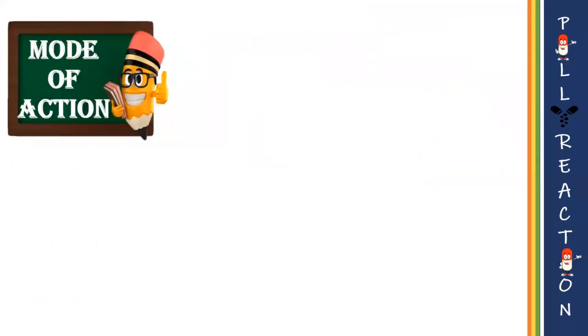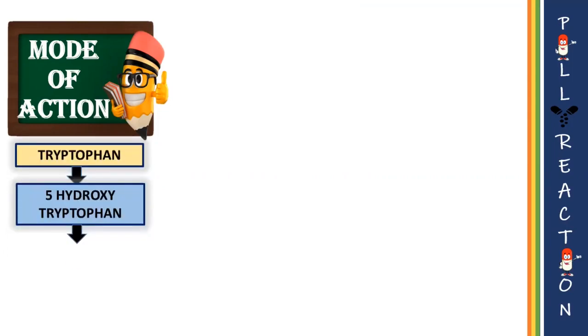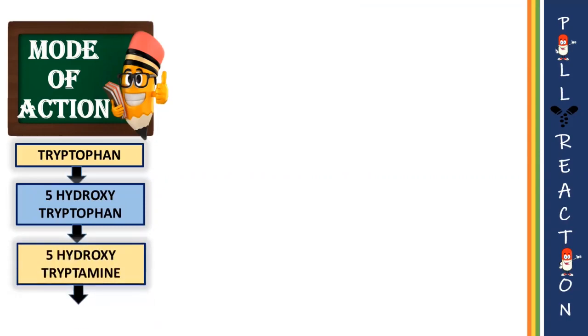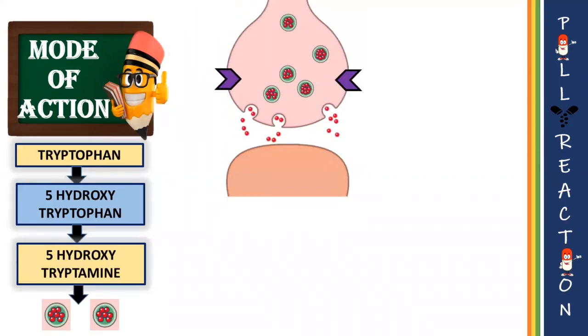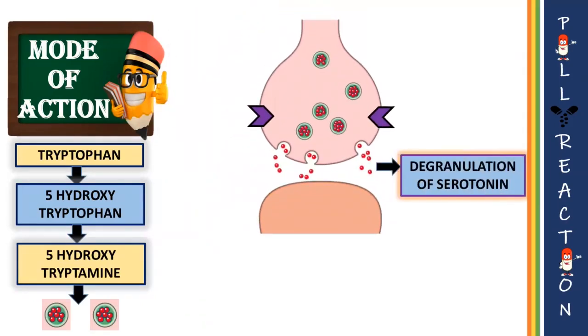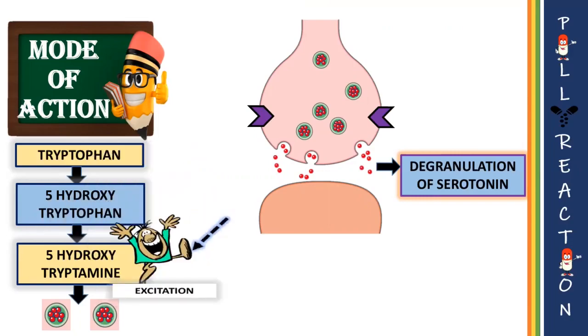Moving on to the mode of action, since it is a serotonin receptor agonist, first we will see how serotonin is synthesized. Serotonin is formed from the precursor tryptophan, which is then converted to 5-hydroxytryptophan and further converted to 5-hydroxytryptamine, which is nothing but serotonin. Now, in this neuronal junction, we can see how exactly the serotonin is degranulated from the vesicles and acting on the postsynaptic membrane to produce excitation and anxiety.